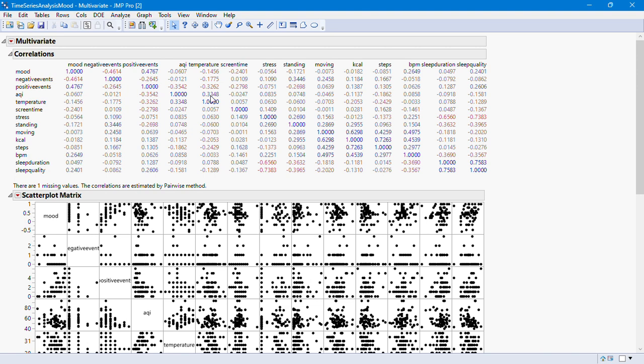There are some other correlations here too, like temperature and AQI. Look at temperature and AQI. Higher temperature means higher AQI. That's the air quality index, which is actually true. When there are more particulate matters in the air, this is going to increase the AQI, and it will also tend to increase the temperature. This data was collected from an openly available data source online. Now let's see if there's any other correlation that might be interesting.